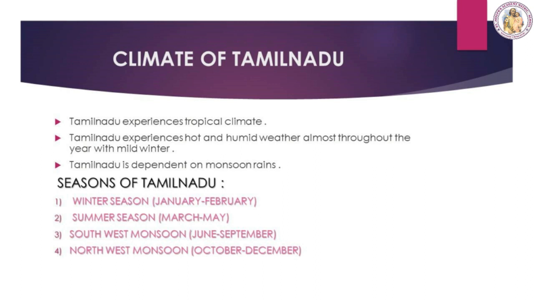Seasons of Tamil Nadu. There are 4 types of seasons, that is winter season from January to February, summer season for the months March to May, southwest monsoon from June to September, and northeast monsoon from October to December. These are the seasons and climate of Tamil Nadu.